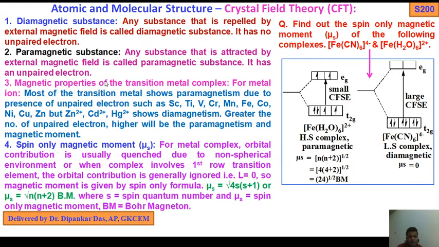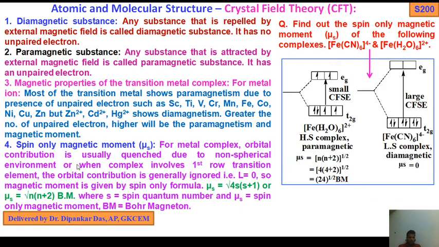Magnetic properties of the transition metal complex. For metal ions, most of the transition metals show paramagnetism due to the presence of unpaired electrons, such as scandium, titanium, vanadium, chromium, manganese, iron, cobalt, nickel, copper, zinc. But zinc 2 plus, cadmium 2 plus, Ag 2 plus show diamagnetism. The greater the number of unpaired electrons, the higher the paramagnetism. Consequently, the higher will be the magnetic moment.